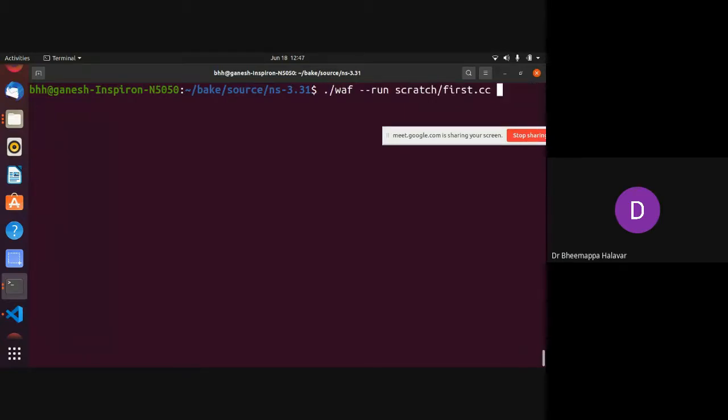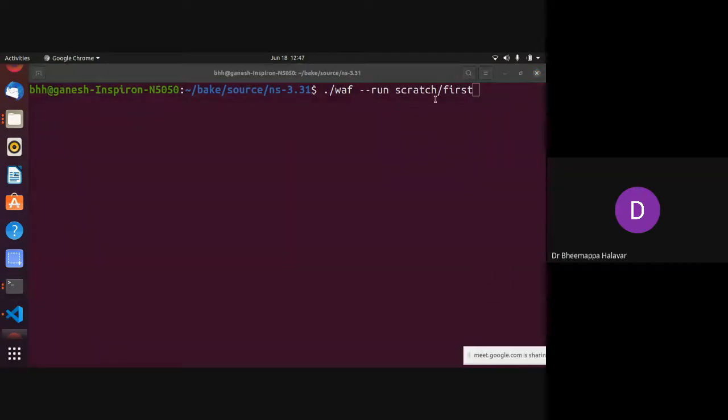One more thing, there should not be the .cc extension. This is a mistake we generally make. We should not mention the file name extension, just the file name itself. So that's what I did.